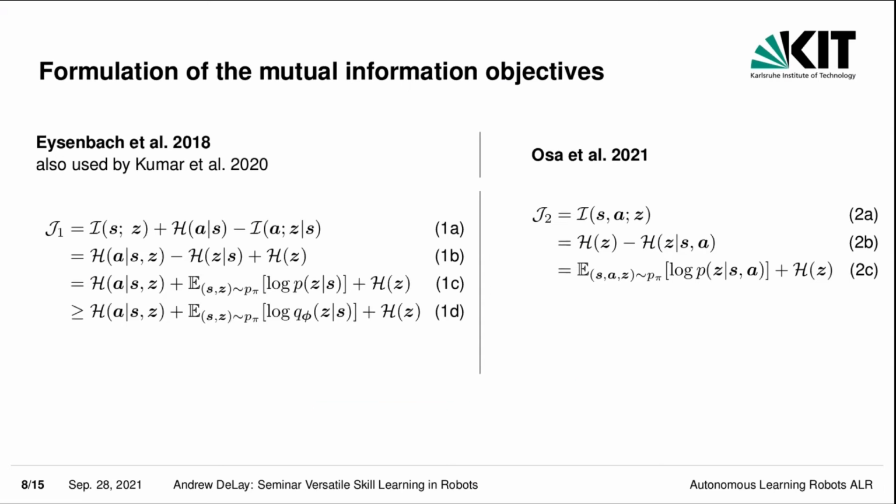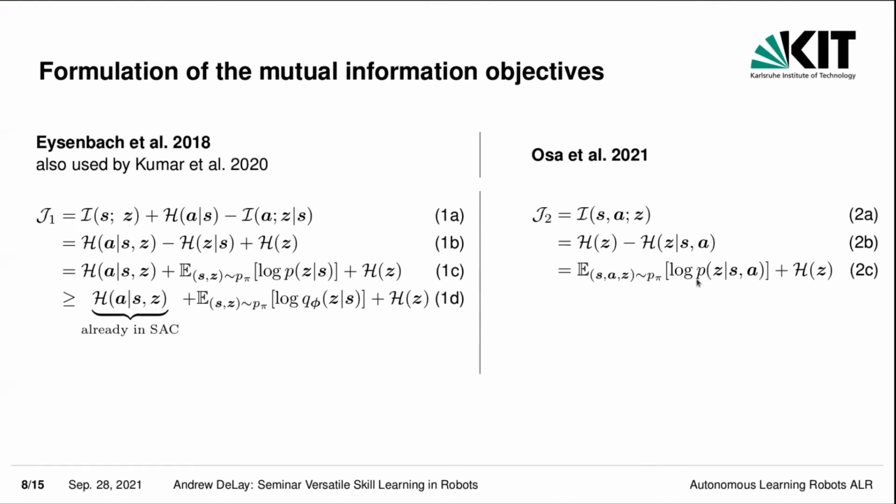So what both approaches do is they approximate it with a discriminator. And in Eysenbach's case, it looks like this. And this lower bounds the objective because entropy of the discriminator will always be higher than the posterior distribution. And the first entropy term here is already implemented in SAC, because in Soft Actor-Critic, the entropy of the policy should be kept high. So we can actually drop this first term, and this further lower bounds the objective.